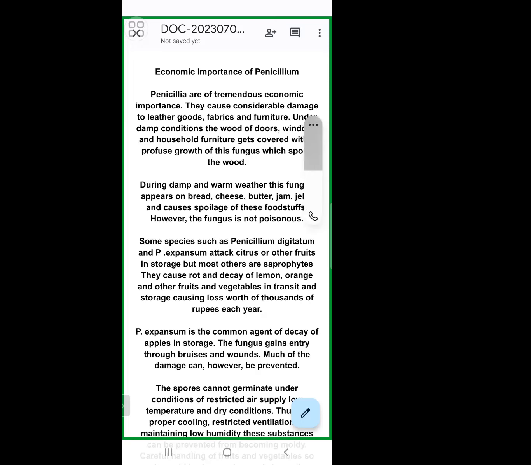These citrus fruits are spoiled by the growth of Penicillium digitatum species. This species causes green molds on the citrus fruits. So citrus fruits are damaged greatly by this Penicillium digitatum species.